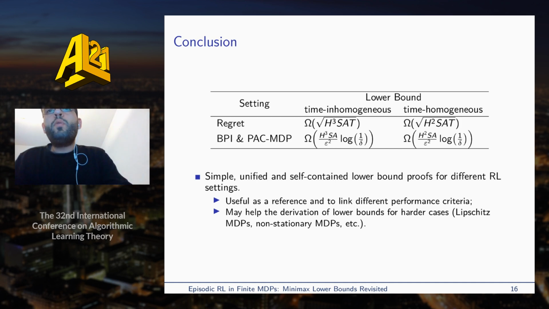The table here summarizes the lower bounds, and our proofs can also be easily adapted to the time homogeneous case, where transitions and rewards do not depend on the stage H. And to conclude, we provide simple, unified, and self-contained lower bound proofs in different settings, which can be useful as a reference and also to link different performance criteria. It may also help the derivation of lower bounds for harder cases, such as Lipschitz MDPs and non-stationary MDPs.